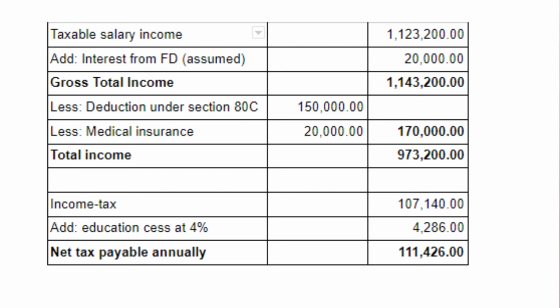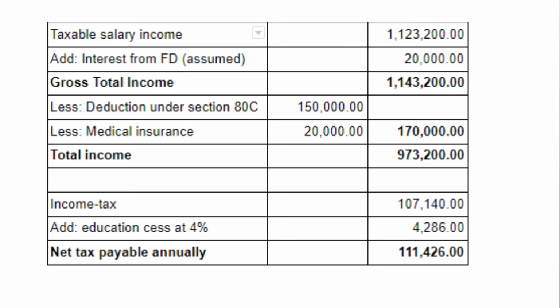We add assumed FD interest of Rs 20,000. The gross total income is 11,43,200. In our example, the individual makes certain investments by way of employee provident fund contributions, LIC, tax saving ELSS. So the aggregate deduction we claim is 1,50,000, the maximum limit under Section 80C. We also claim a medical insurance of Rs 20,000. So aggregate deductions in our case are 1,70,000. And the total income after reducing these deductions is 9,73,200.